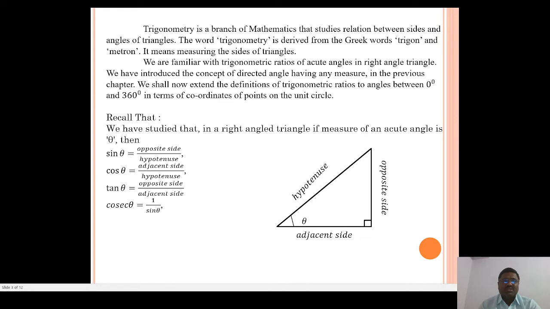Cosec theta equals 1 upon sin theta, that is hypotenuse upon opposite side. Sec theta equals 1 upon cos theta, that is hypotenuse upon adjacent side. And cot theta equals 1 upon tan theta, that is adjacent side upon opposite side.